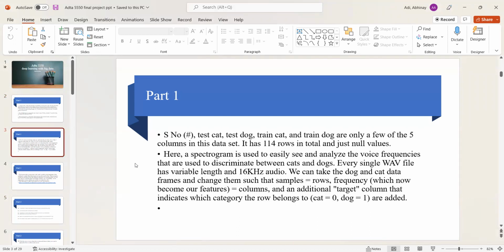a spectrogram is used to easily see and analyze the voice frequencies that are used to discriminate between cats and dogs. Every single WAV file has variable length and 16 kHz audio. We can take the dog and cat data frames and change them, such that samples equal rows and frequency equals columns, and an additional target column that indicates which category the row belongs to is added.